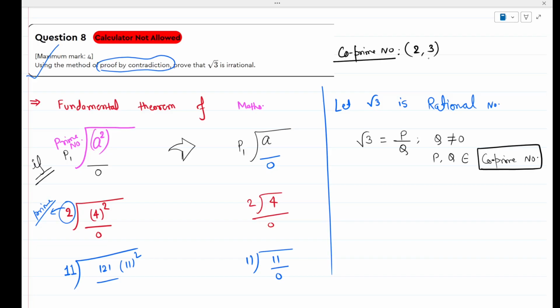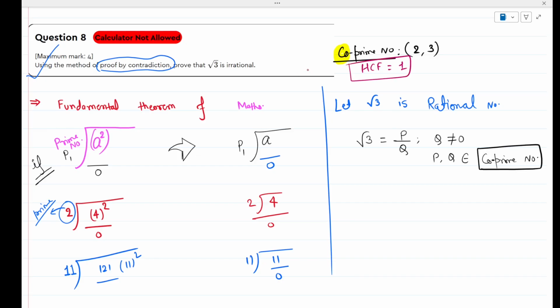So see, if we investigate this word, co means together. We have discussed many times, co means together, and prime means prime number. It means those pairs of two numbers whose common factor is 1, and that is 1. Or we can say in another way that the HCF of those two numbers must be equal to 1. Are you getting what's the meaning of co-prime?